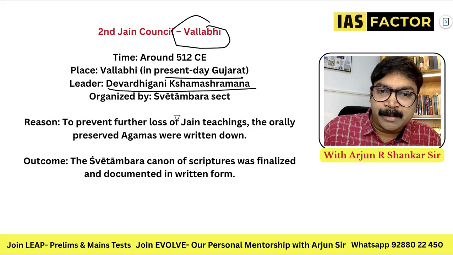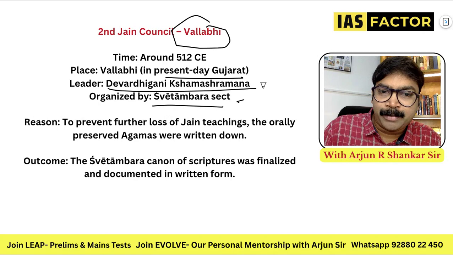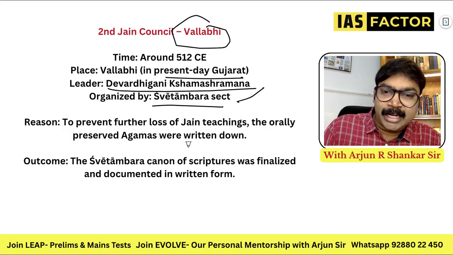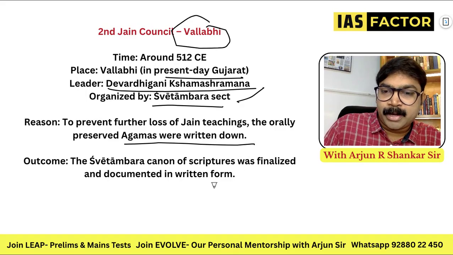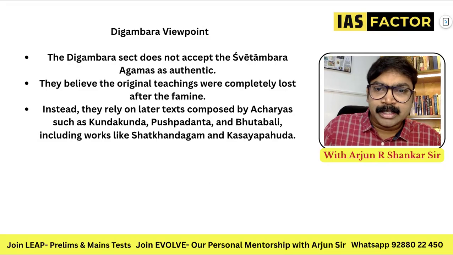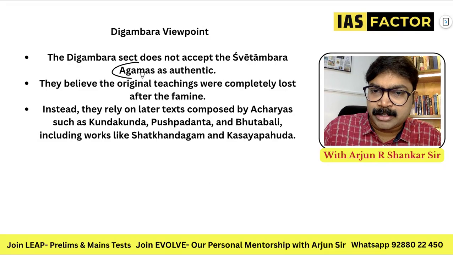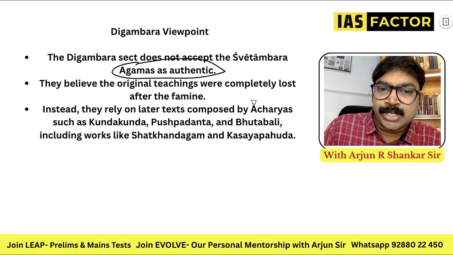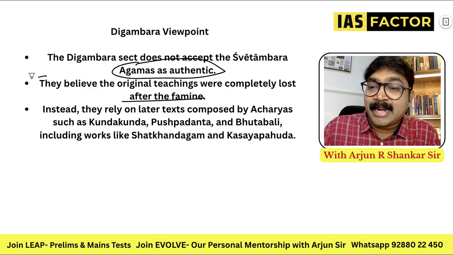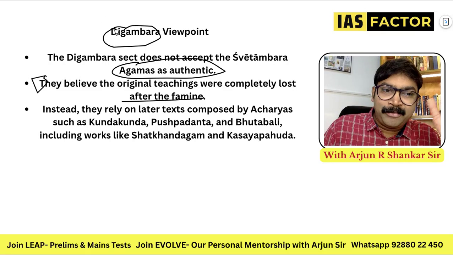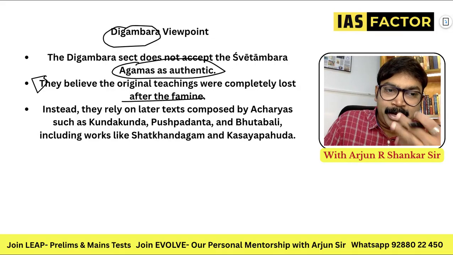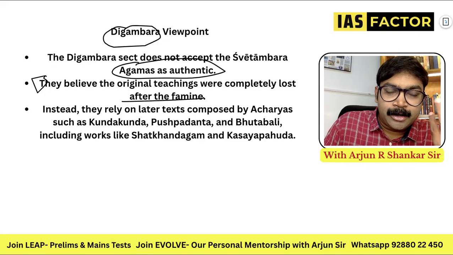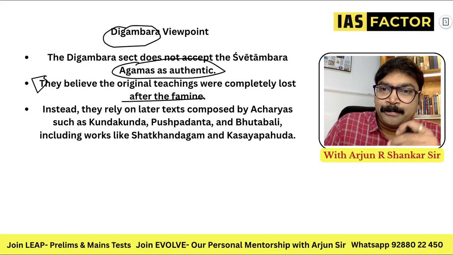It was led by Devardhigani Kshamashramana, of the Shvetambara sect. To prevent further loss of Jain teachings, the orally preserved Agamas were written down. So the Shvetambaras were the people who held this. The Digambara sect does not accept the Shvetambara Agamas as authentic. They believe the original teachings were completely lost after the famine. That is their belief: after the famine, everybody who knew the Jain teaching died. So whatever was preached later, they say, is not authentic.